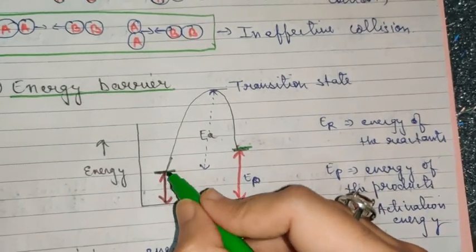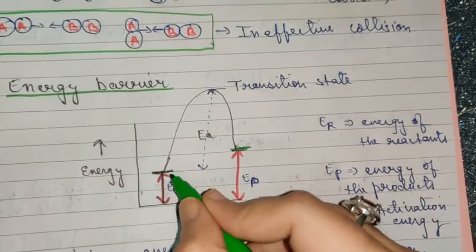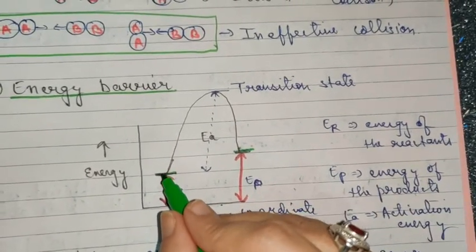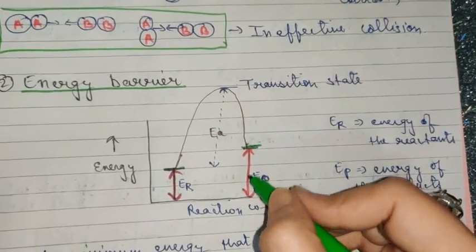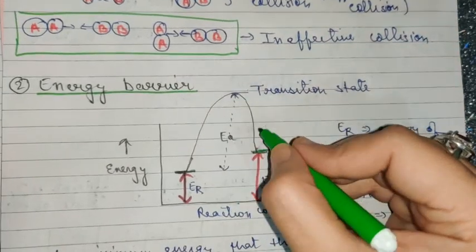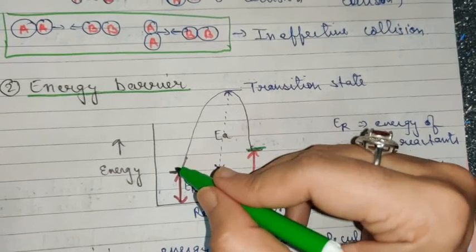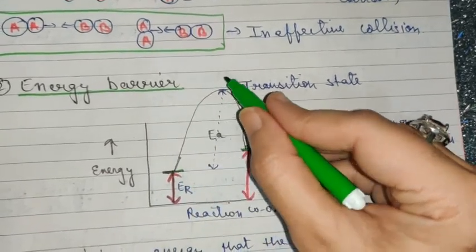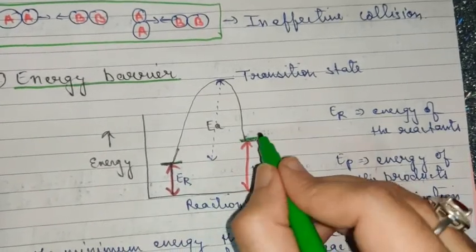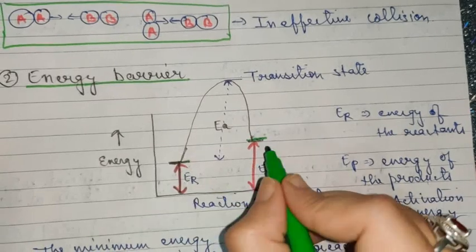And this double-headed arrow indicates the energy of the reactant, that is the energy which the reactant already possesses, and this represents the energy of the product. This mountain-like or hill-like structure that you see is the energy barrier which the reactants need to cross in order to form the product. If you directly compare, you can see that the energy difference is very low, but this is the initial energy and this is the final energy.